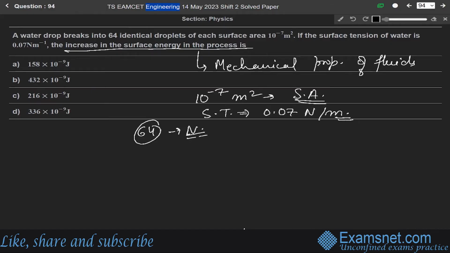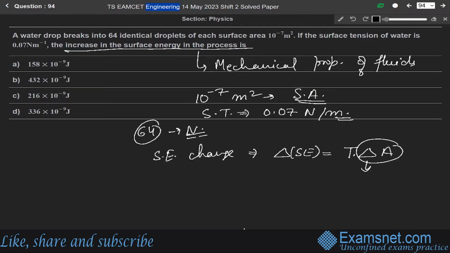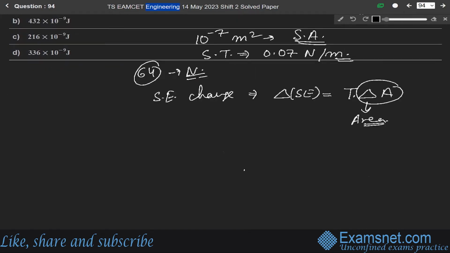So the surface energy change, let us say delta SE, will be equal to T into delta A, where delta A is the change in the area and T is the surface tension.